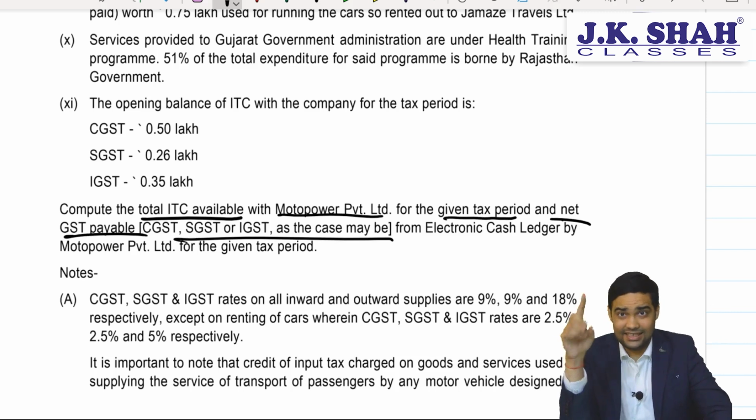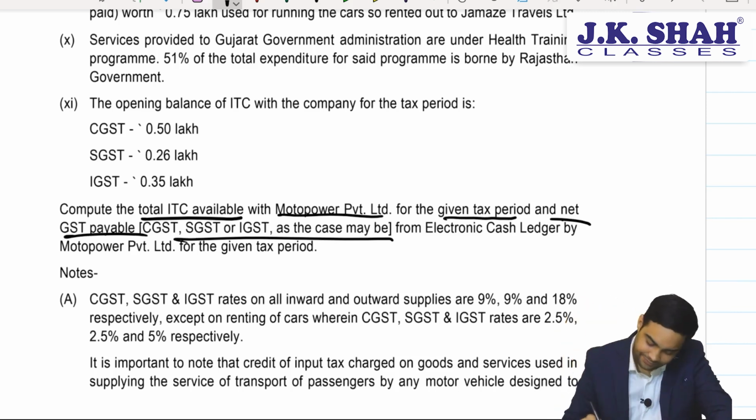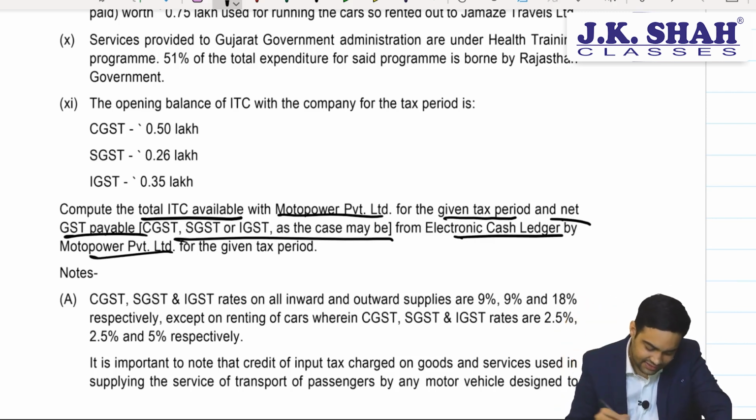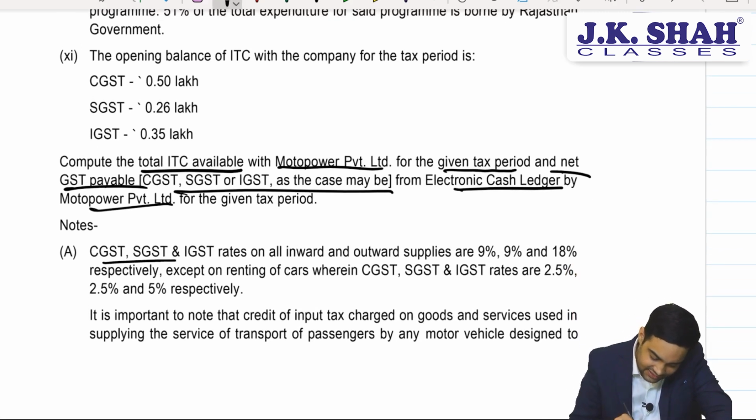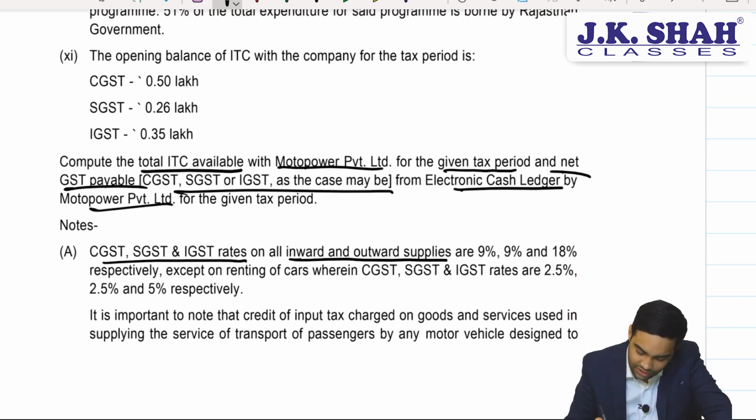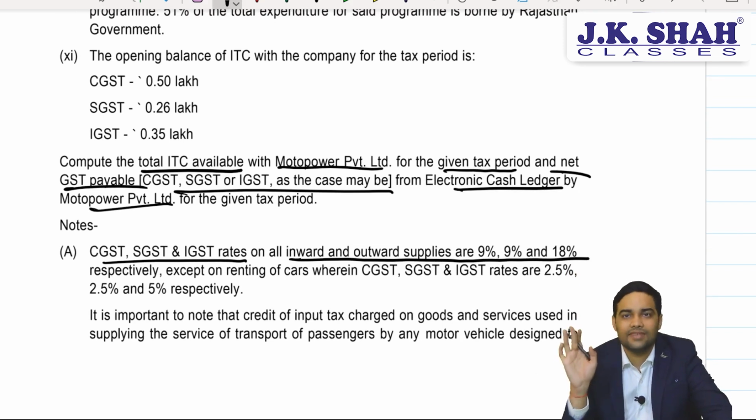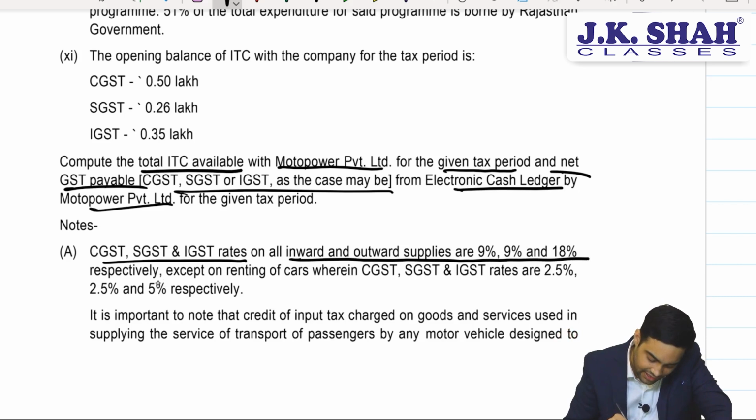That means ICS has to be done separately from the e-cash ledger of Moto Power Private Limited. CGST, SGST, IGST rate on all inward and outward supply is 9%, 9%, 18%, except for renting of cars, where the CGST and SGST rates are 2.5%.